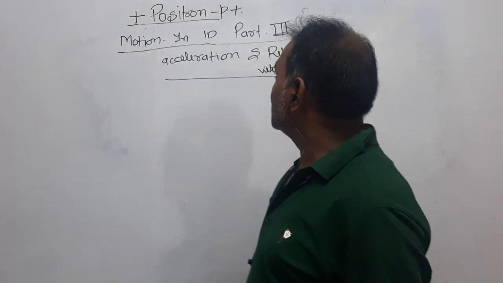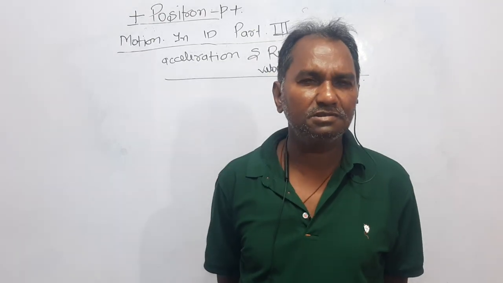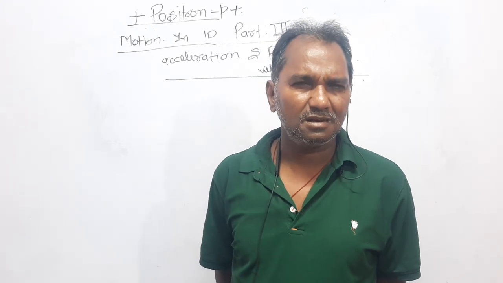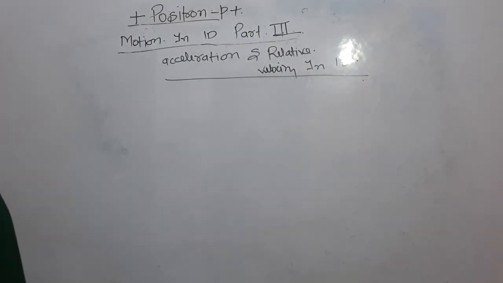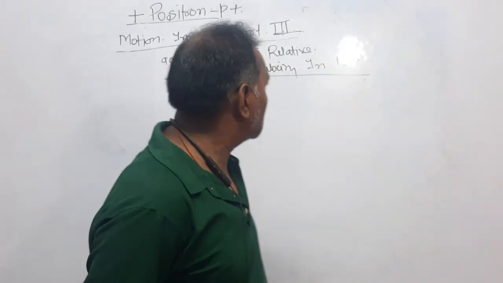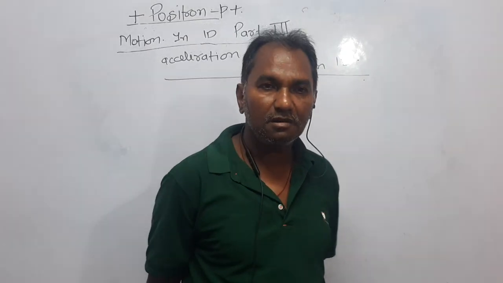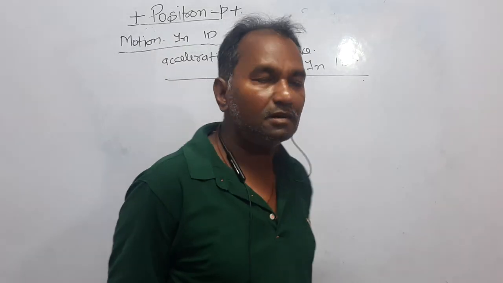Dear students, today's topic is motion in one dimension, part 3. I have divided motion in one dimension into 3 parts. In the first part, I discussed displacement, distance, and velocity. In the second part, I discussed the equations of motion, their graphs, and how to prove them. And in the third, undoubtedly, it is acceleration. Today, I'm going to discuss acceleration and relative velocity in one dimension. Today's topic will be acceleration and relative velocity in 1D, right?